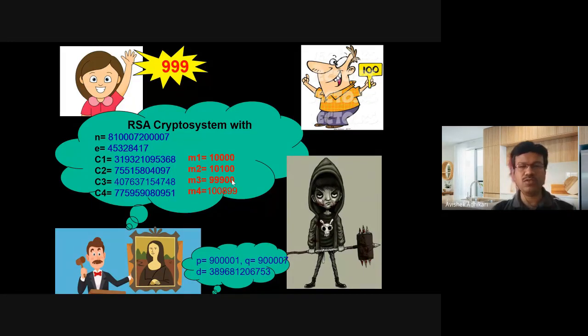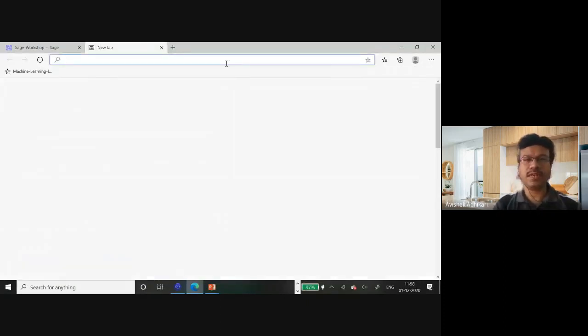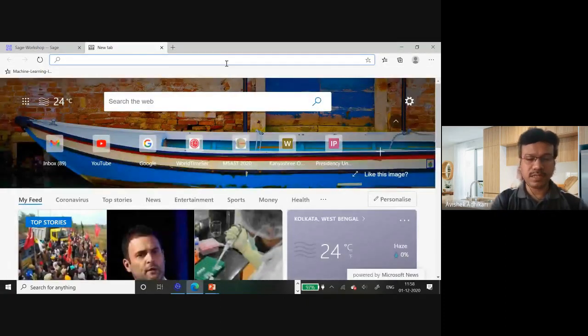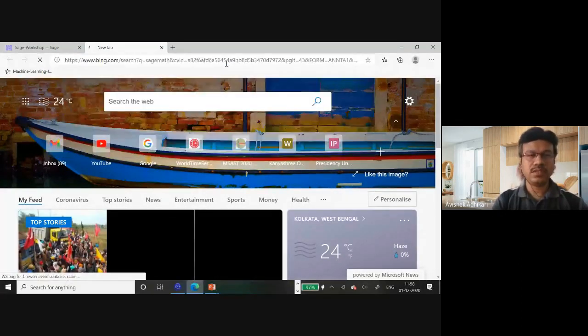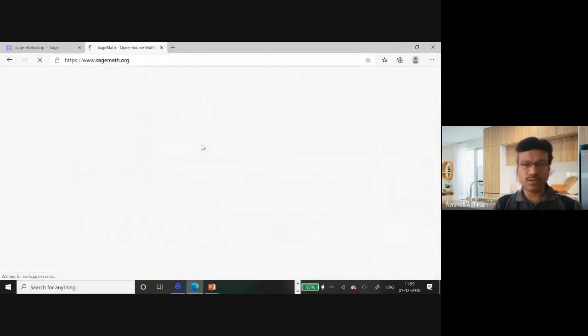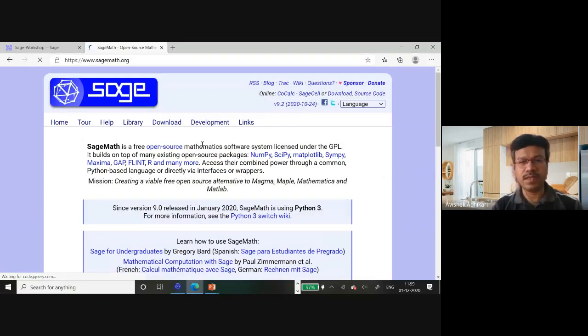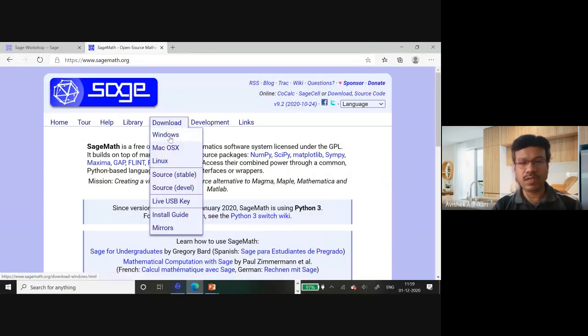You just go to Google and type Sage Math, and you will find this open source software. If you are in Windows, it's very easy. If you are in Linux, then also you don't have any problem. You just go to the download page, and you have all the operating systems there. If you are in Windows, you can download it.